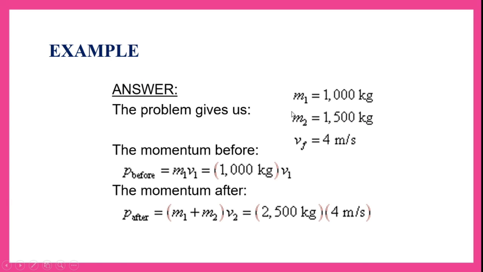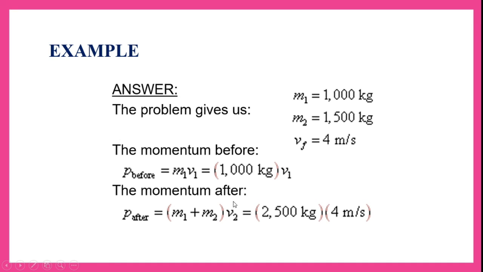To solve this, car 1 mass m1 is 1000 kg, SUV mass m2 is 1500 kg, and the final velocity is 4 meters per second. These are the parameters that we got. Now we have to calculate the momentum before collision. Momentum before collision is m1 v1, which is 1000 kg into velocity v1.